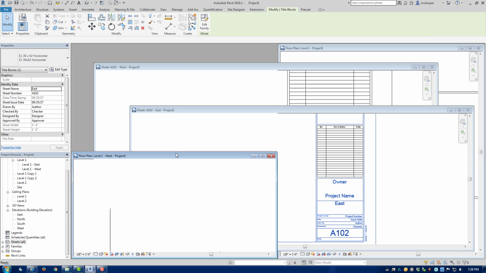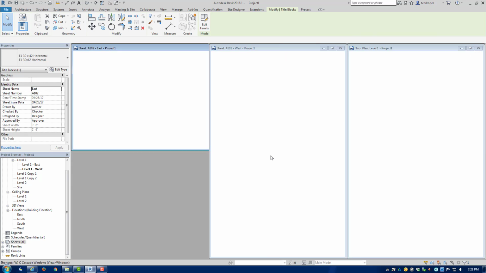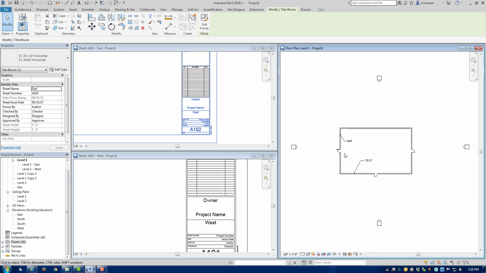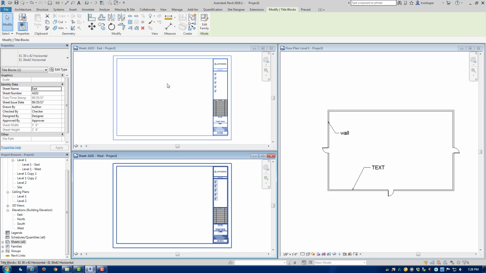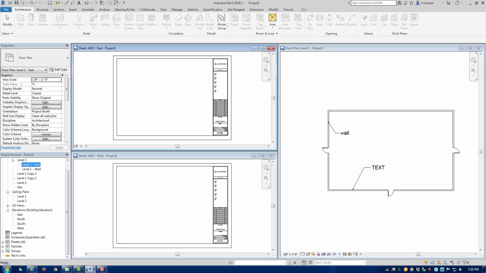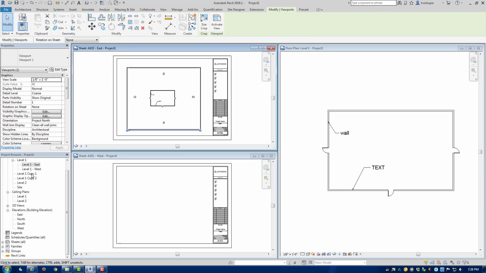I'm going to close the floor plans and just work on the title blocks while keeping the original floor plan here on the right. So we have east on the top and west on the bottom. We can drag these floor plans onto these sheets.